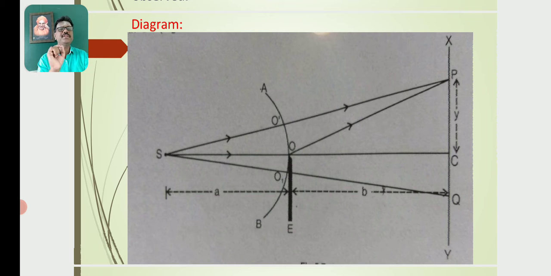Let C be the point parallel to the straight edge. Above the point C, the region is illuminated by the light. Below the point C, the region CO is darkness, the dark region. When light undergoes diffraction, the diffracted rays are made incident on the screen.